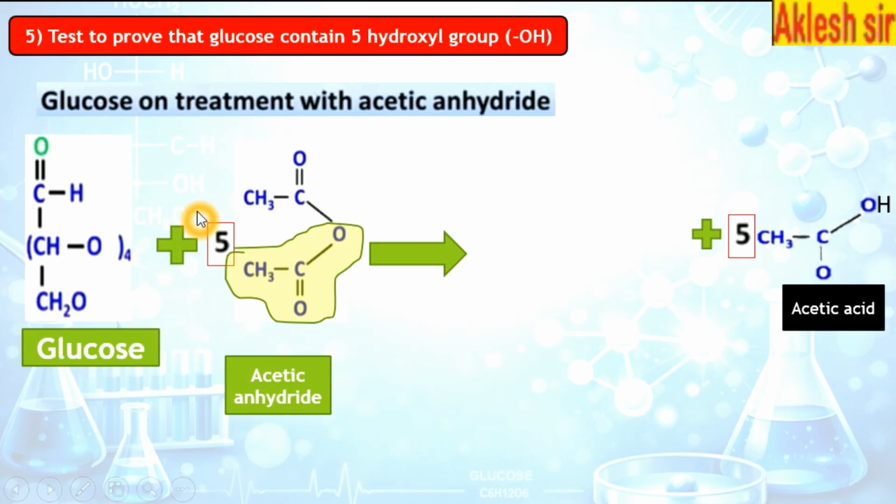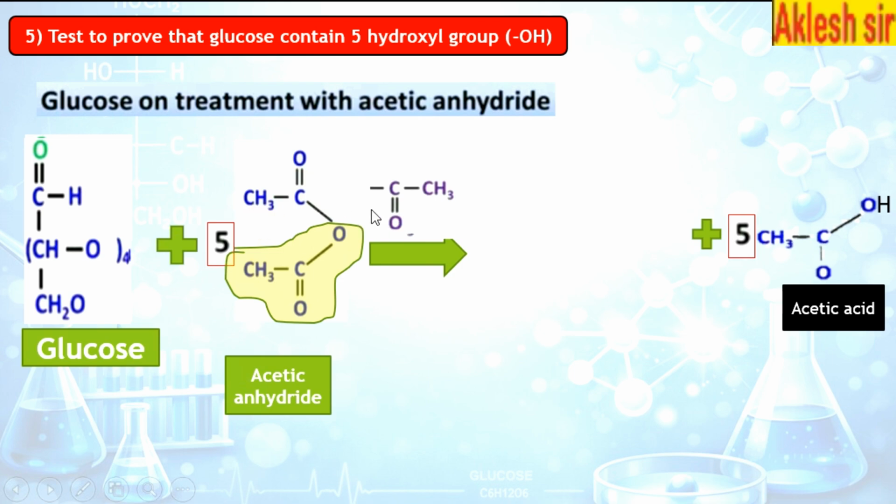And the remaining part, this is CH3 C double bond O, the acetyl group. So this acetyl group, I will just adjust it and make it like this, dash C double bond O dash CH3. And how many molecules of this part are there? There are 5 molecules remaining.